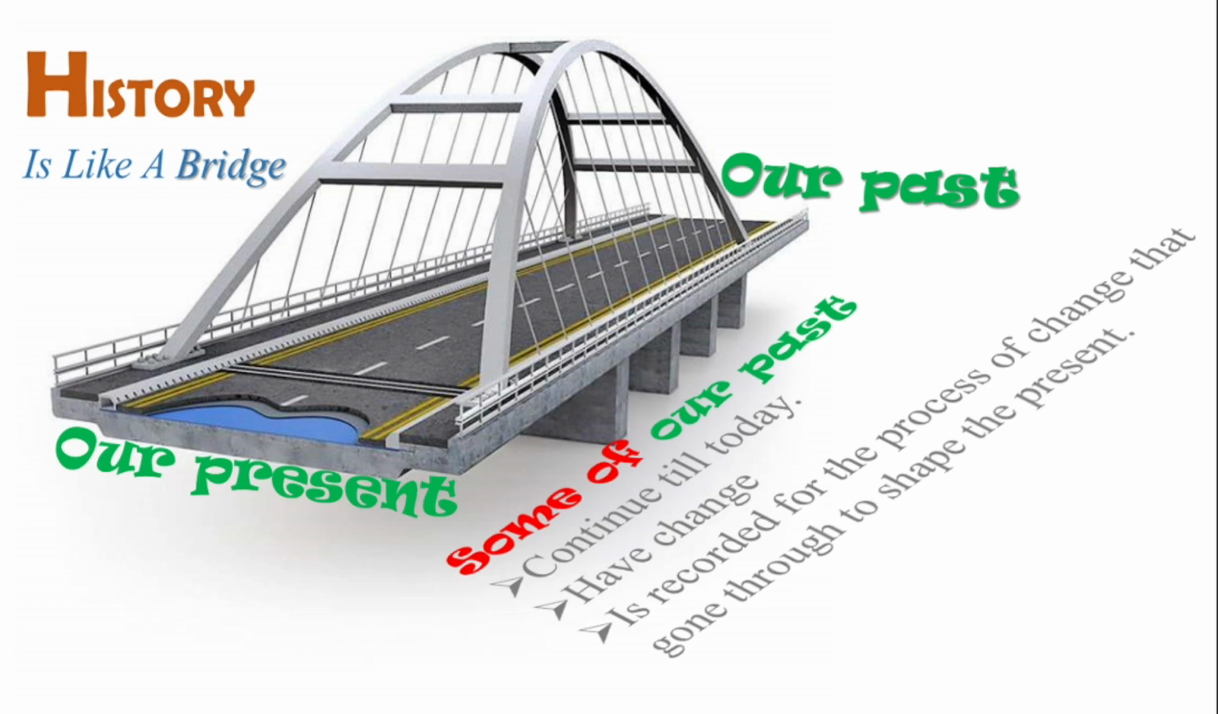And some of the past has changed, and some changes have brought out different changes in the present. Some of the past is recorded for the process of change that it went through to shape the present. So as I said, if the past is recorded, that recorded information of the past can change and shape the present. That is why we say that history is like a bridge.